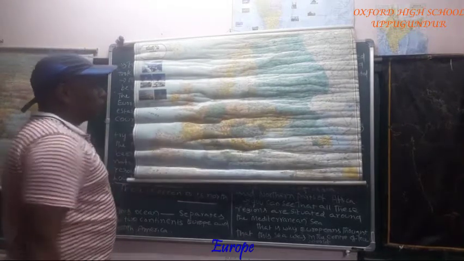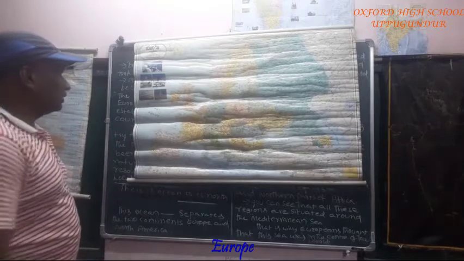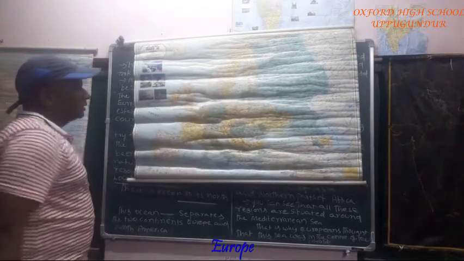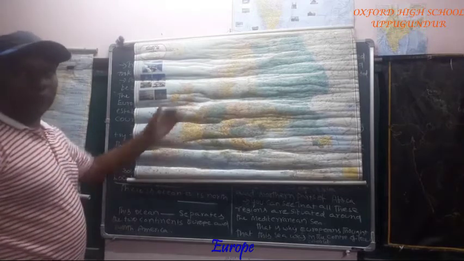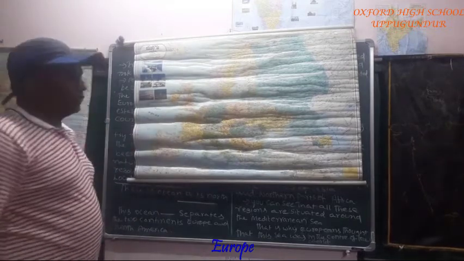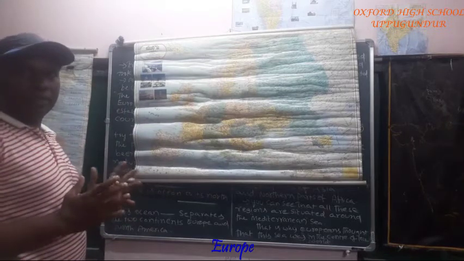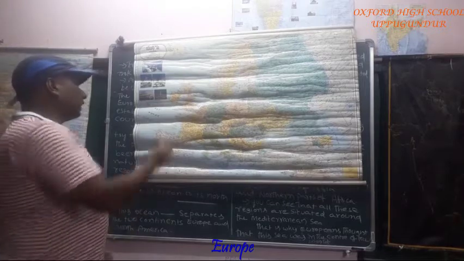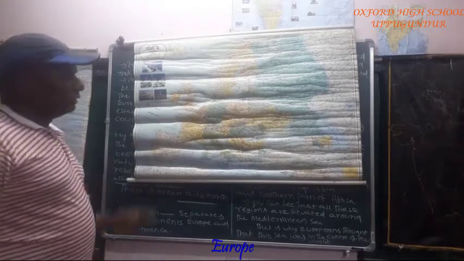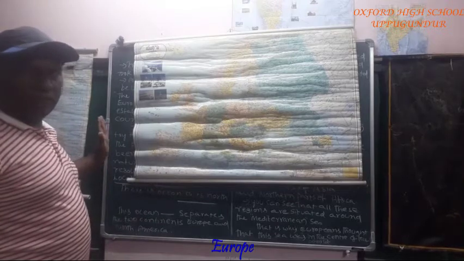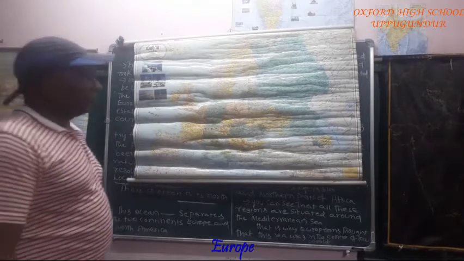This is the North Sea. This is the main political map of Europe. On this side, the Atlantic Ocean is located. Which side? West side, the Atlantic Ocean is located.